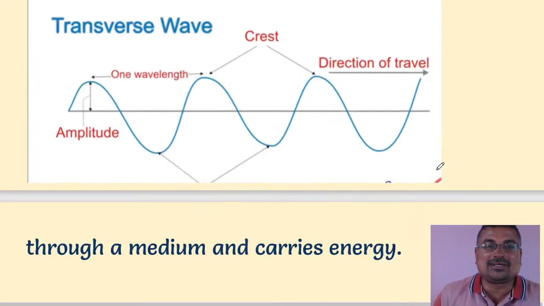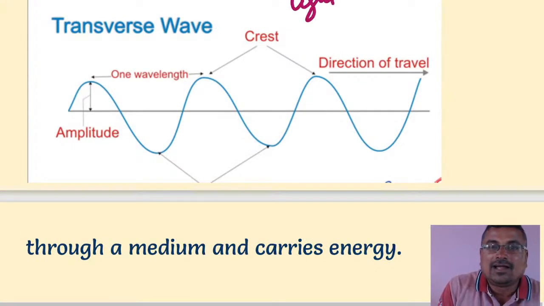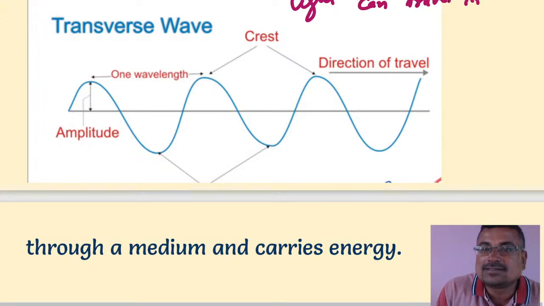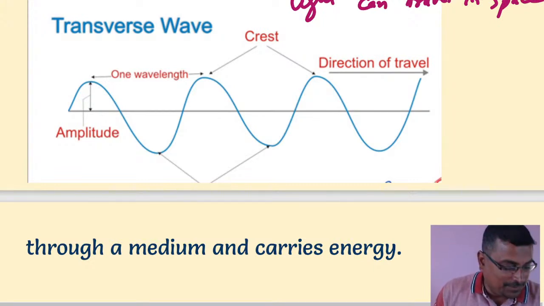Let's discuss the transverse waves. This is an example of light waves. Light can travel in space. My dear friends, light can travel in space.